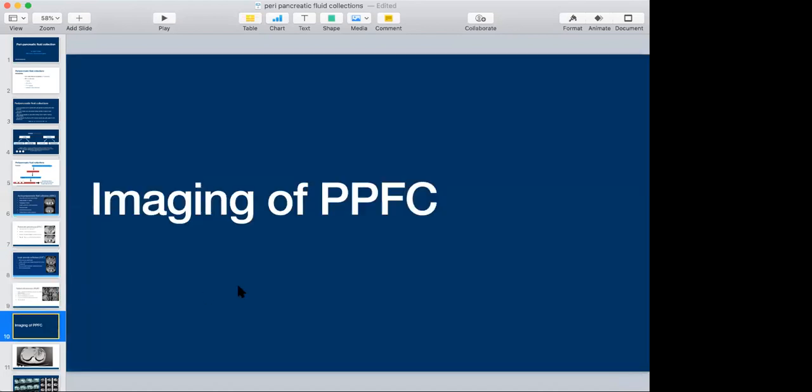Now coming to the imaging of peripancreatic fluid collections. Usually ultrasound is the first imaging which is done, which defines the status of the pancreas and how the adjacent organs are, for example to look for any gallbladder pathology. And once we identify that there is a significant further complication, then a CECT abdomen is done. Definitely CECT abdomen can also be done in acute settings where there is a diagnostic dilemma. And